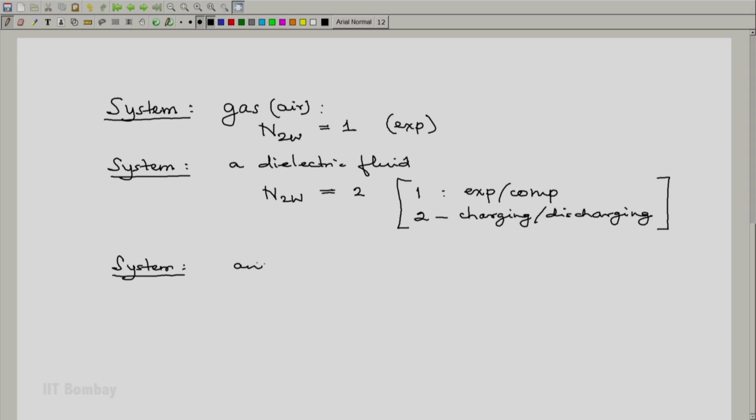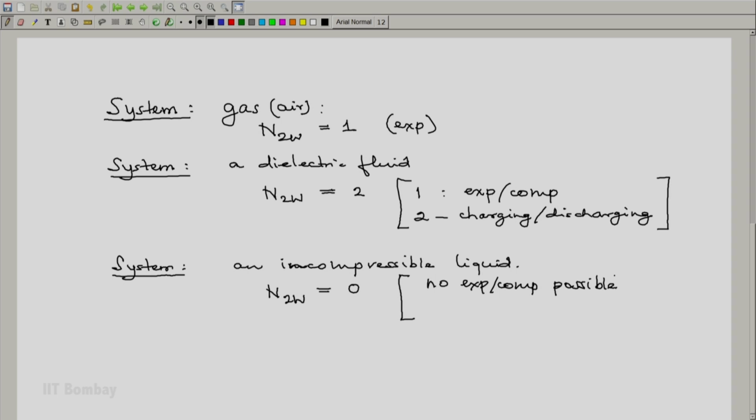For example, if you take an incompressible liquid, in this case we can say that the number of two-way work modes is 0. Why? No expansion compression is possible. It is not a dielectric, so charging discharging is out of the question. It can be stirred, but that is a one-way mode of work.